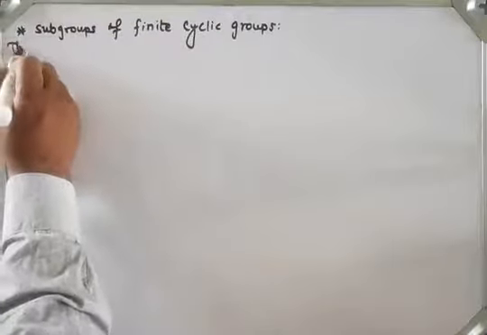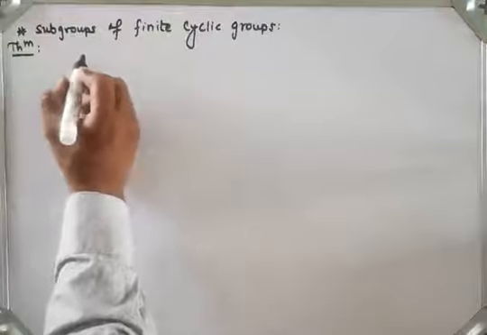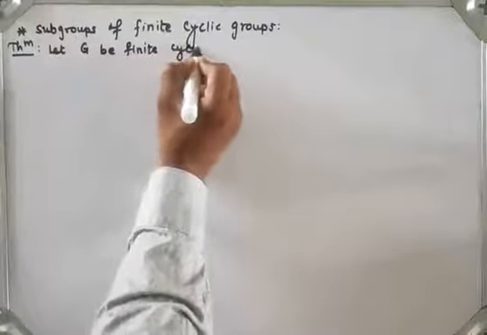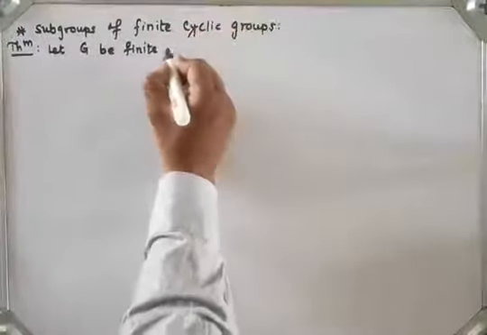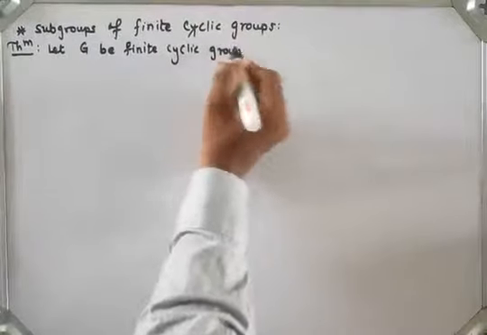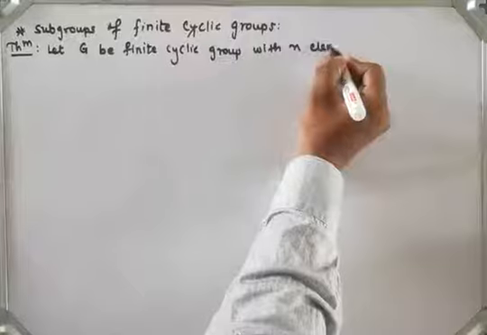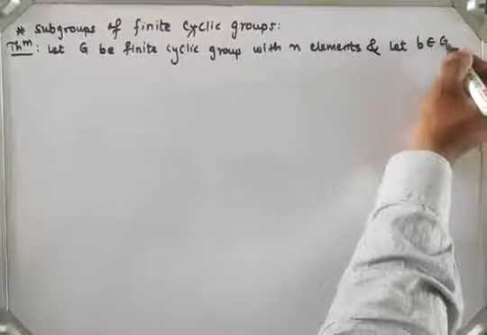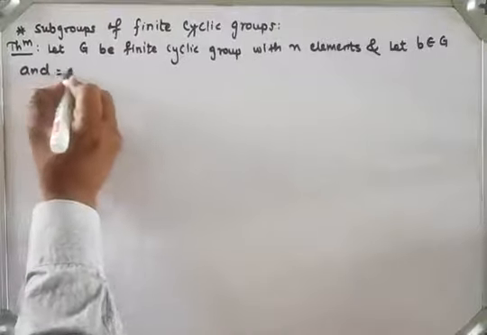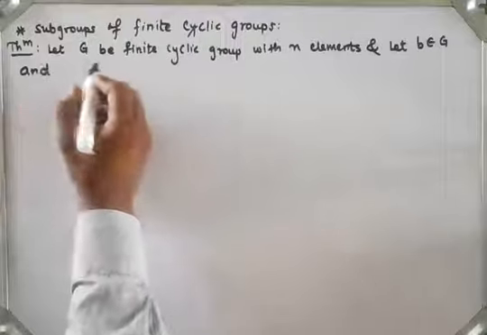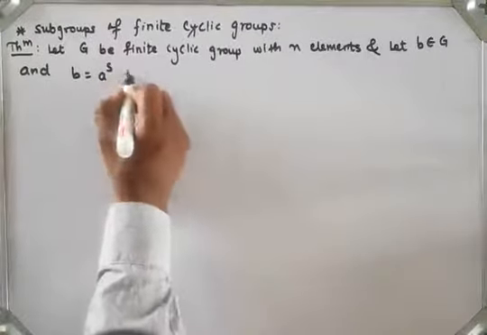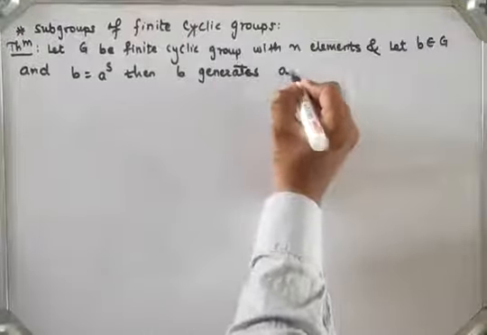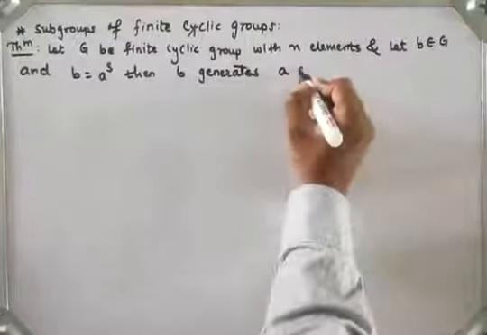So the statement of the theorem is: let G be a finite cyclic group with n elements, and let B be any element of group G, that is, B belongs to G, and B is an element of the form A raised to S. Then B generates a cyclic subgroup.